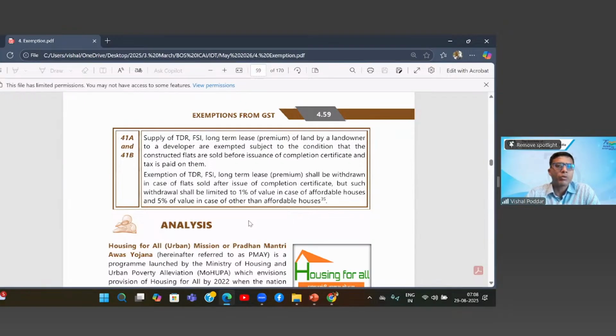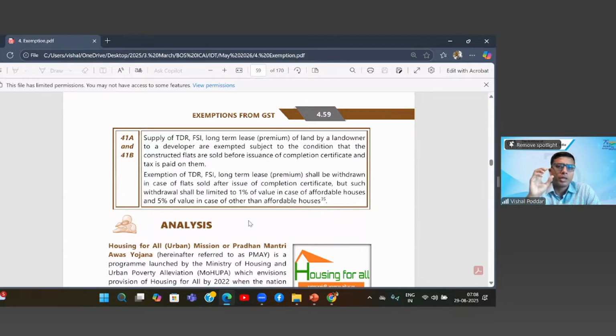What happened? The landowner and the builder come together, whereby the landowner gives the builder permission to construct the building on his plot. The entire modality followed is that they enter into a joint development agreement, which says that the landowner is giving the development rights to the builder, and consuming these development rights, the builder will construct the building.